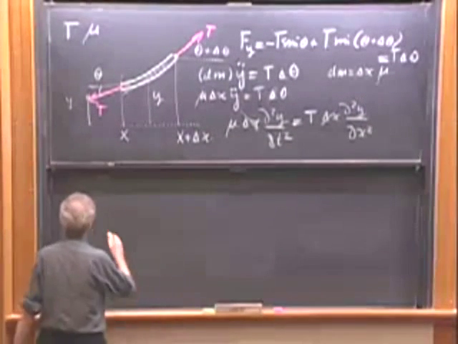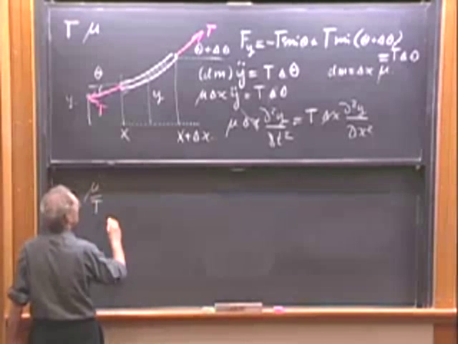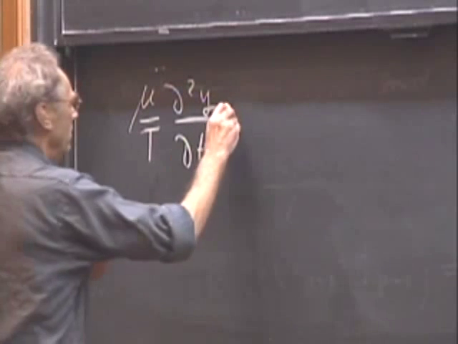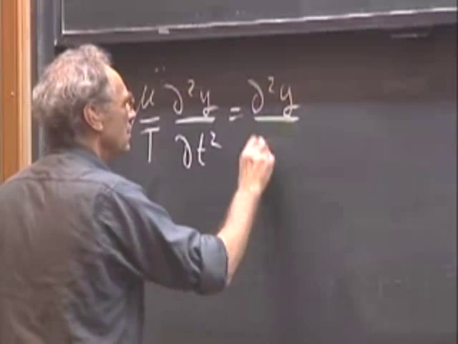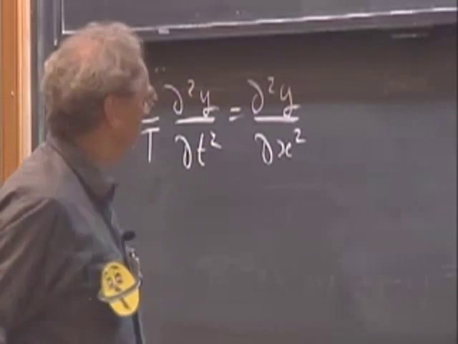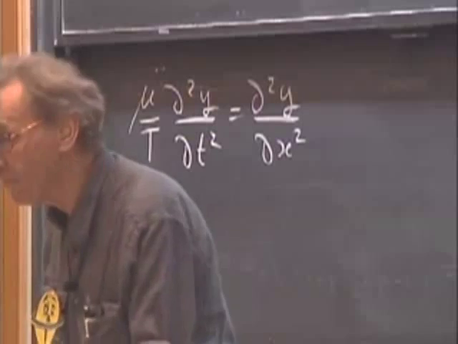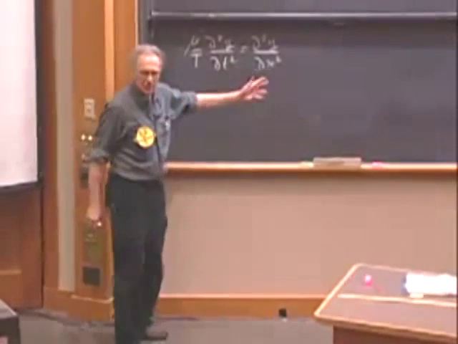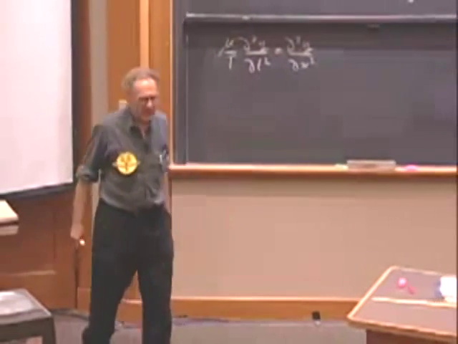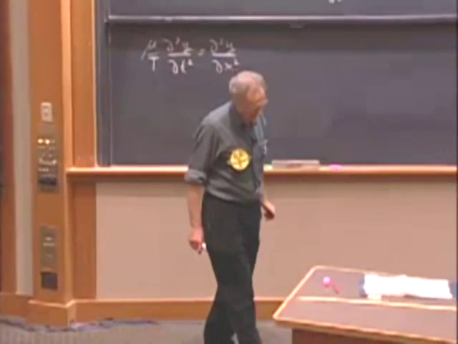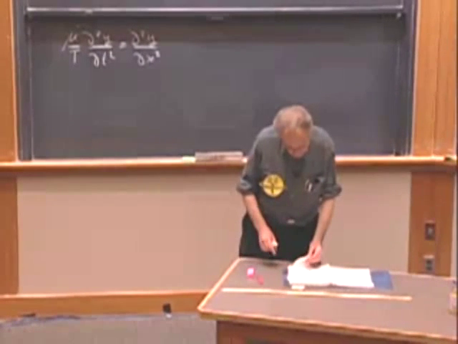So now what you have is that mu divided by t times d2y dt squared, constant value of x, is now d2y dx squared. And believe it or not, this is a big moment in our life. You have here a differential equation of y, which is a function of x and t, whereby here you take the double derivative in time, and here you take the double derivative in space, in location.